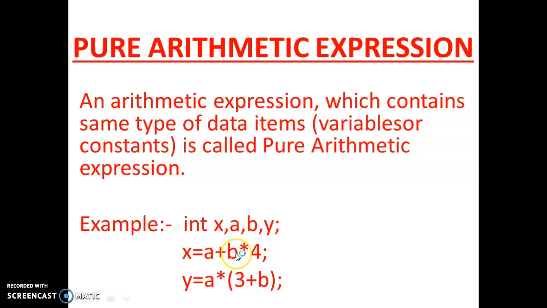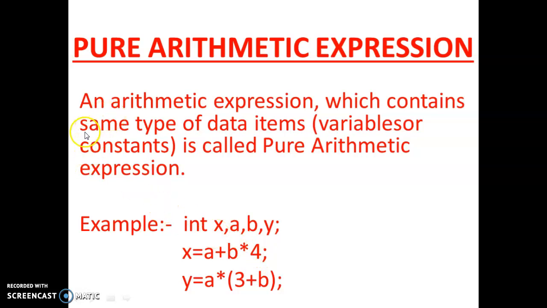There is no mix-up. That means not one integer, one character, or one float. All integers, so all integers; all floats, so all floats; all doubles, so all doubles; all characters, so all characters. So in an expression, if the variable types are the same, then this is called a pure arithmetic expression. Suppose here if I write 4.5, then it is not pure. This is mixed, because the others are integers but 4.5 is not an integer, it is a float. But here using 4, this is a pure arithmetic expression.